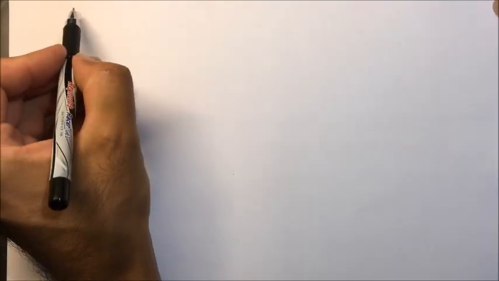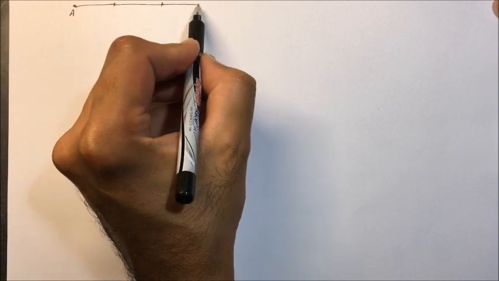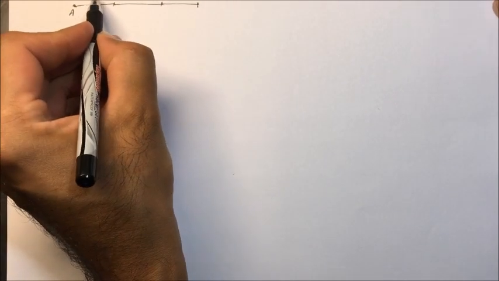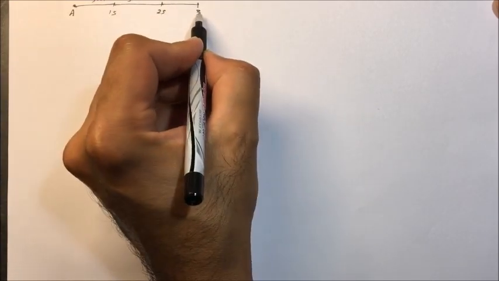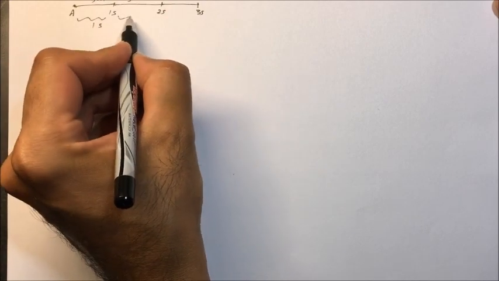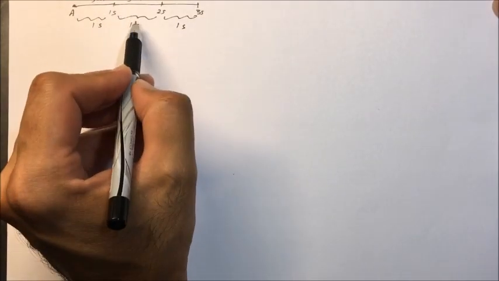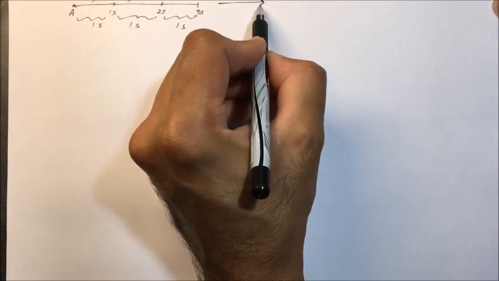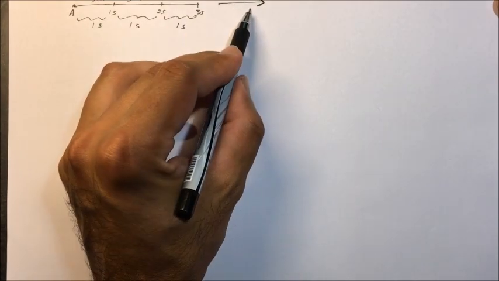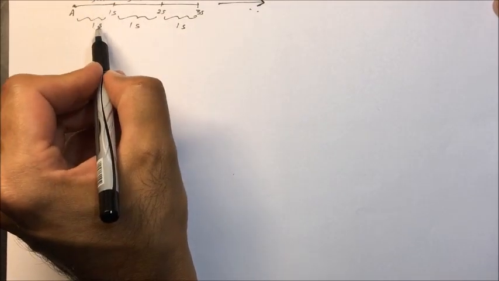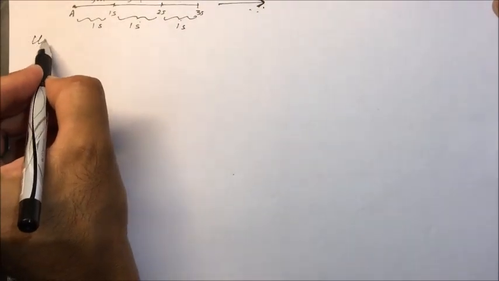Now for example, we have a body A, it is covering equal distance in equal intervals of time. This is after 1 second, 2 seconds, 3 seconds. So the time interval is 1 second each. So the body is covering equal distance in equal intervals of time and in a particular direction. Then the body is said to be moving with uniform velocity.